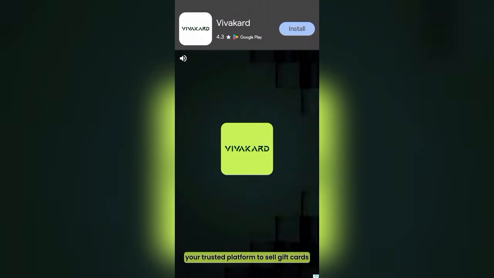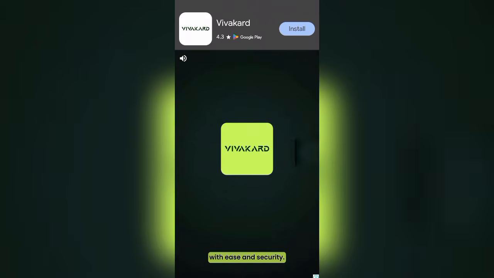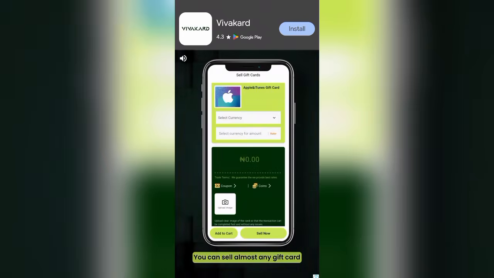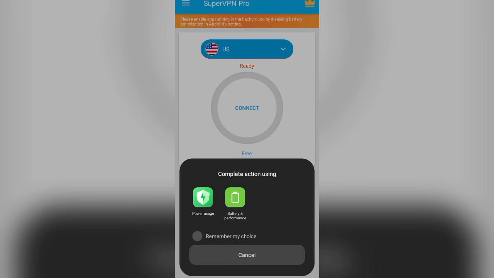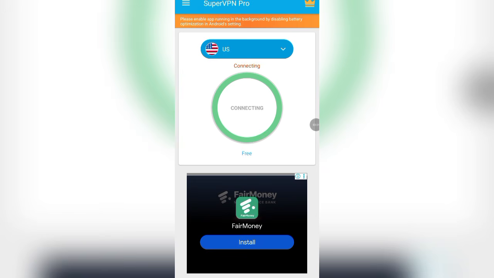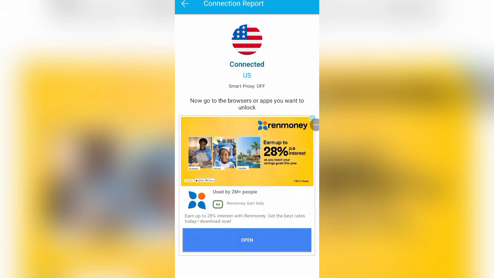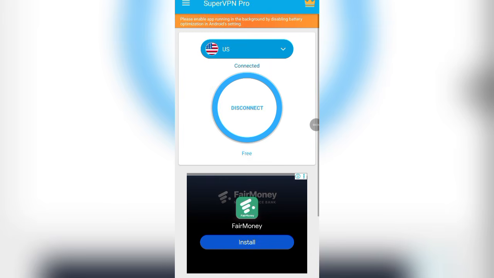This is what you're going to be doing. You just have to hold on. Let this display finish, then we can close this. Right here, you can see that is the US, United States. Click on connect right here. We are connecting, you can see that for yourself. I'm going to be showing you something different, so let's try this and see how it goes. You can see connected.